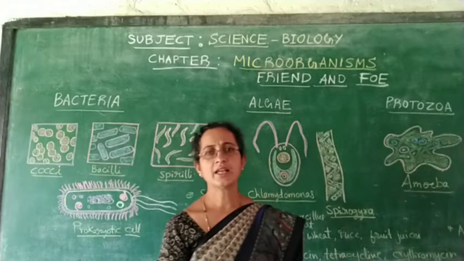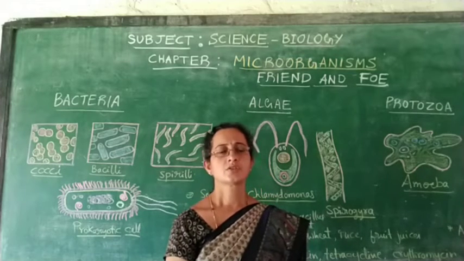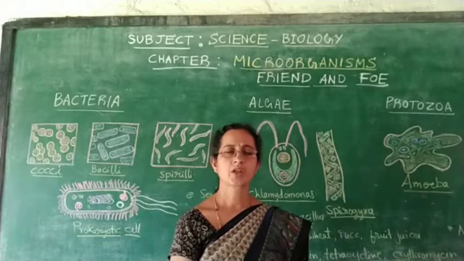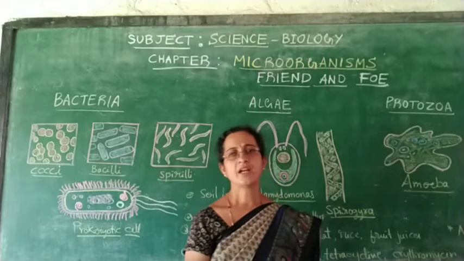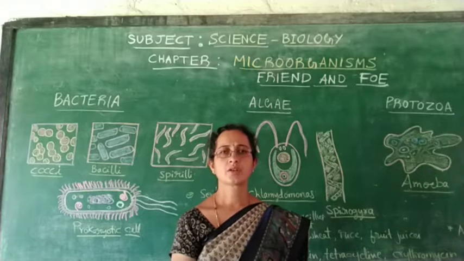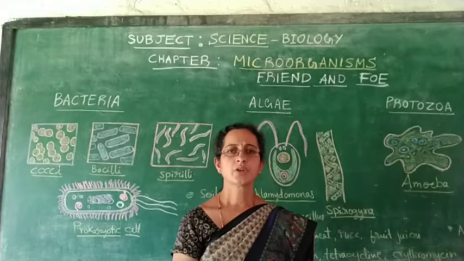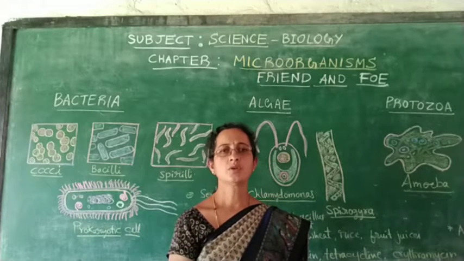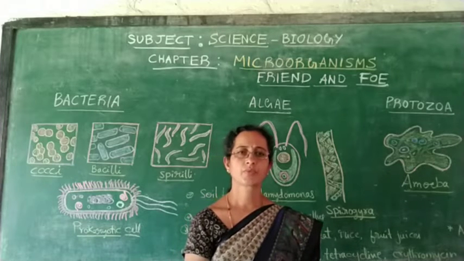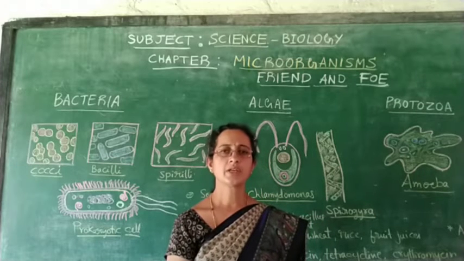When you become ill, the doctor will prescribe you some medicines. When these medicines were made for the first time, they were produced by microorganisms. Suppose you get some fever, some medicines are given to you when you become ill.